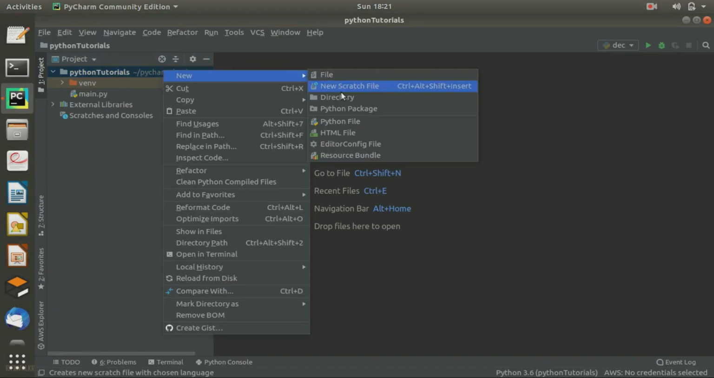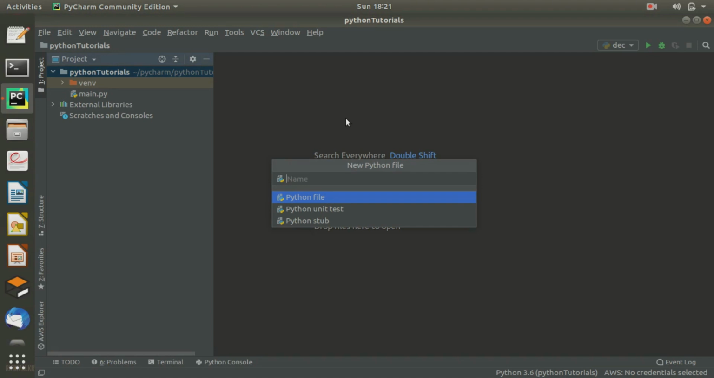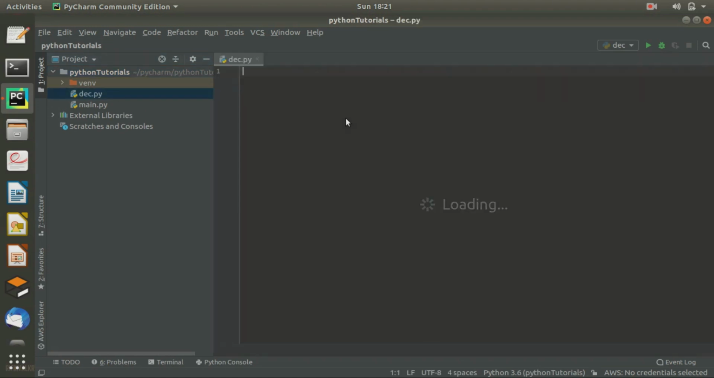Let's create a new Python file with the name decorators.py. Okay, so let's create a function, def function1. What it will do, it will simply print "Do subscribe